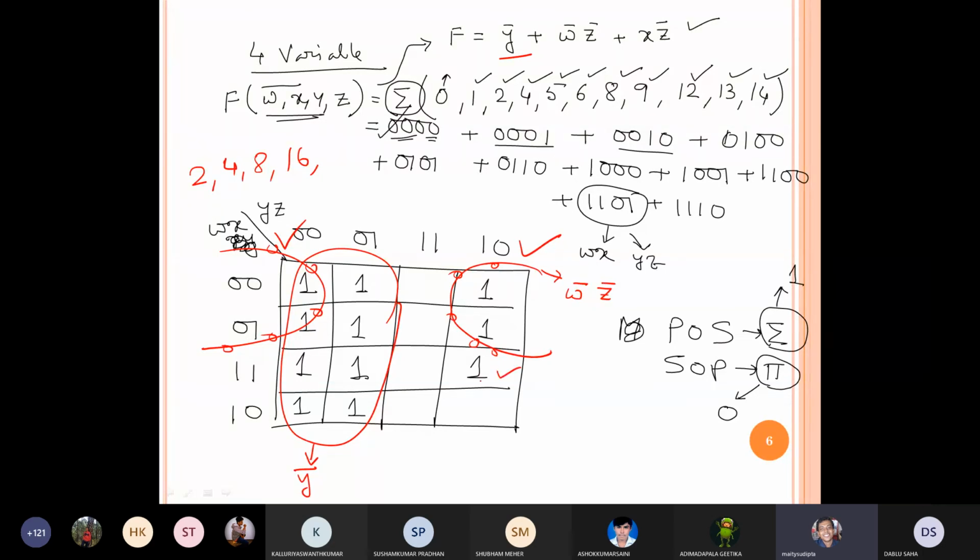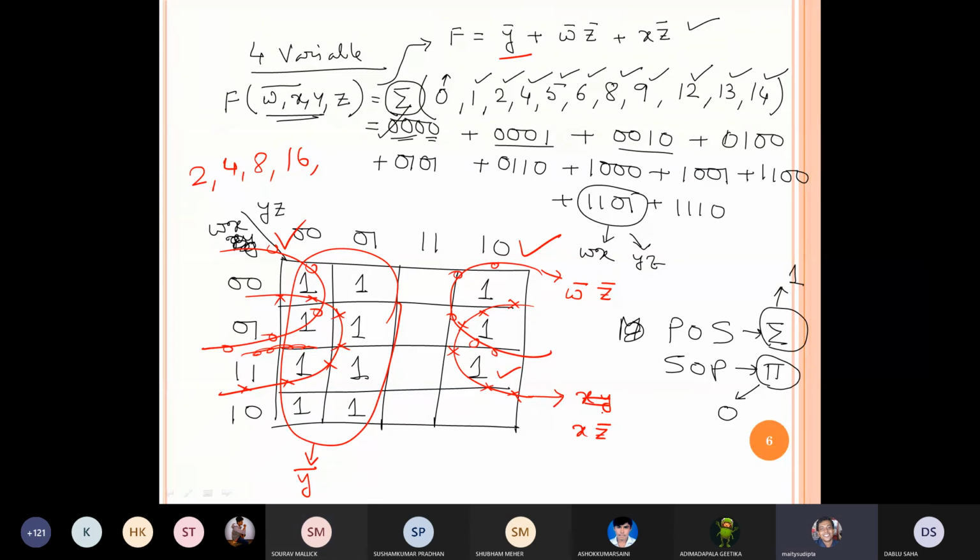Okay. Now I have left only this one. So I can simplify this one. So let's cross this one and this one. So from this I can write x0 this 0. So it is x z bar. I can write x and z bar.